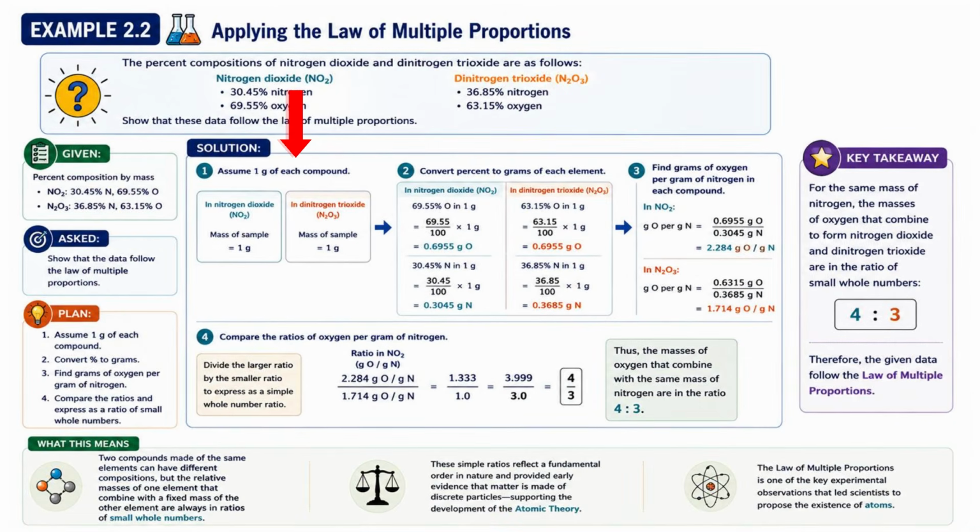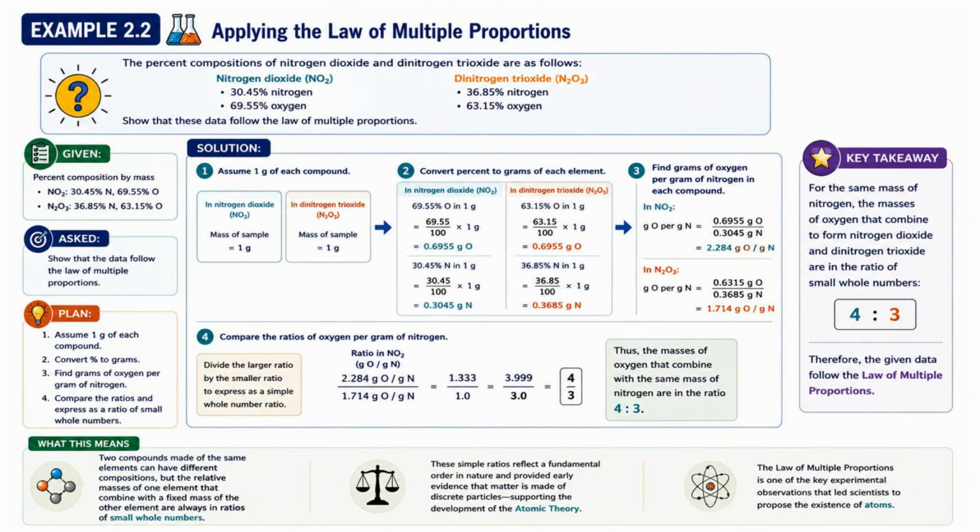First, assume you have 1 gram of each compound. Second, convert the percentages into grams. And third, calculate how many grams of oxygen combined with 1 gram of nitrogen. And finally, compare the two values and express the result as a ratio of small whole numbers.